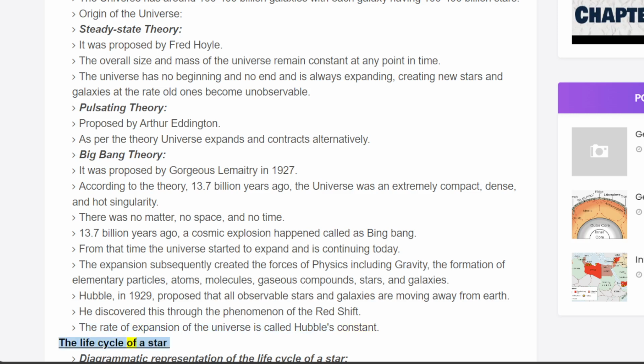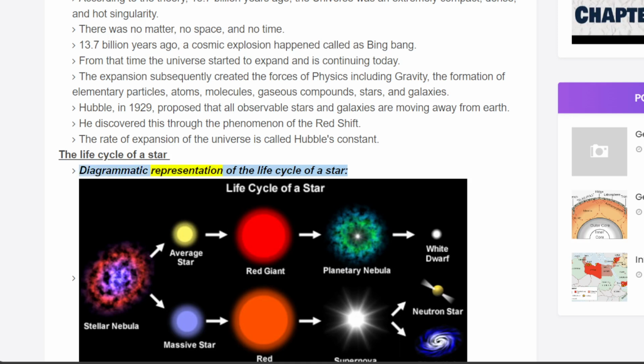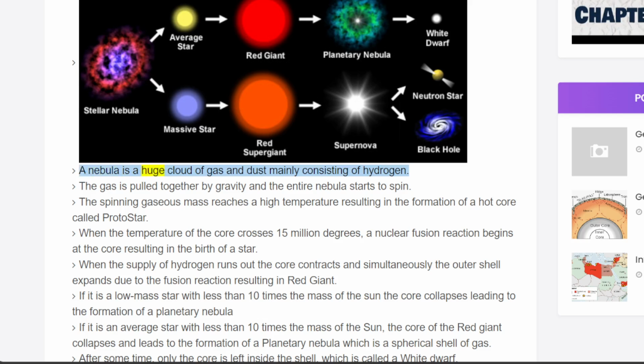The life cycle of a star. Diagrammatic representation of the life cycle of a star. A nebula is a huge cloud of gas and dust mainly consisting of hydrogen. The gas is pulled together by gravity and the entire nebula starts to spin. The spinning gaseous mass reaches a high temperature, resulting in the formation of a hot core called protostar. When the temperature of the core crosses 15 million degrees, a nuclear fusion reaction begins at the core, resulting in the birth of a star.